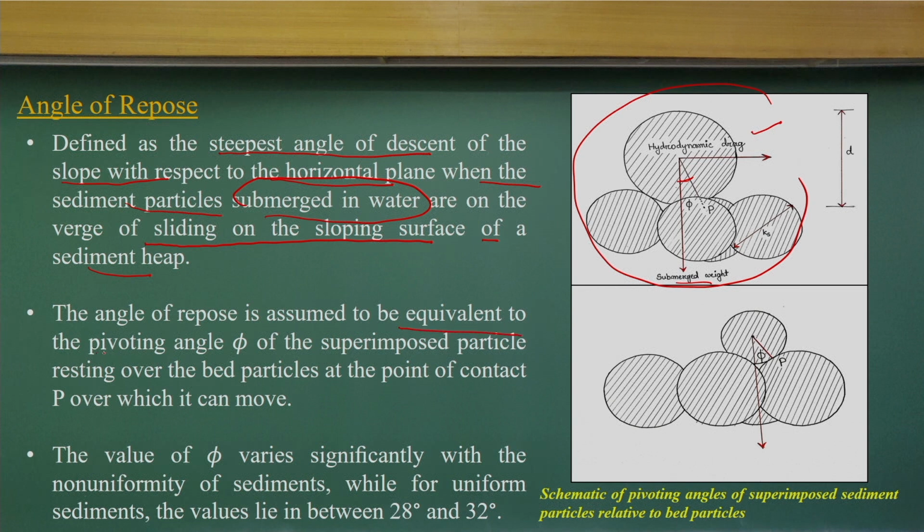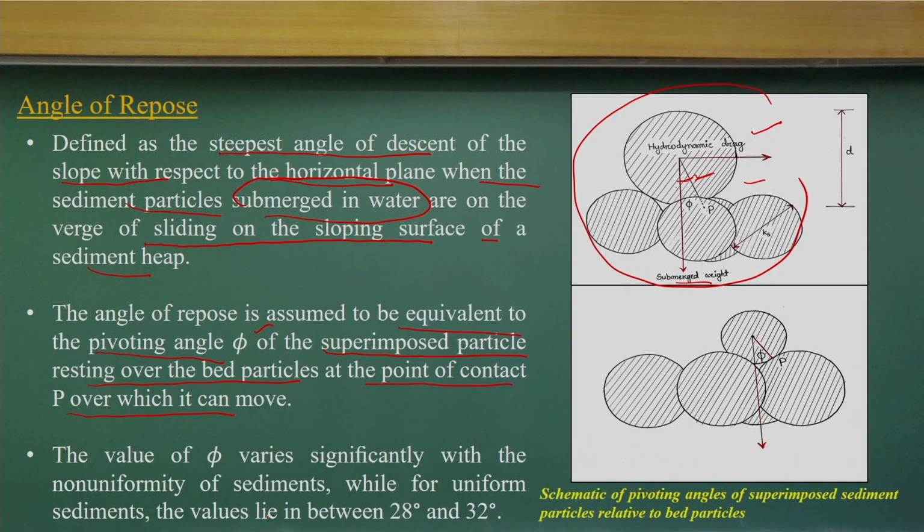This is equivalent to the pivoting angle phi, of the superimposed particle resting on the bed particles at the point of contact. You can see this in the figure. This angle is known as the angle of repose. It is necessary for us to know whether the sediment heap is stable or not. These values for sediment vary from 28 to 30 degrees, and most of the time we consider 30 degrees enough for the angle of repose.